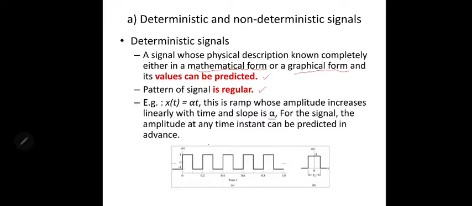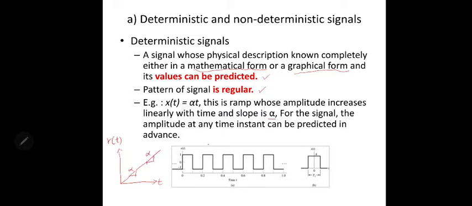So for example, when the signal is t and our ramp signal, the signal increases based on the slope value, which is alpha.